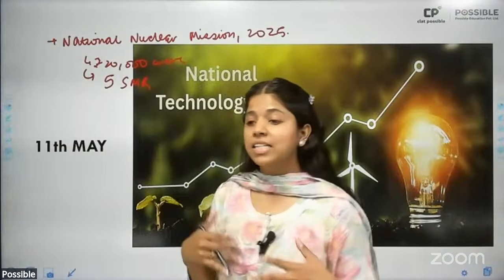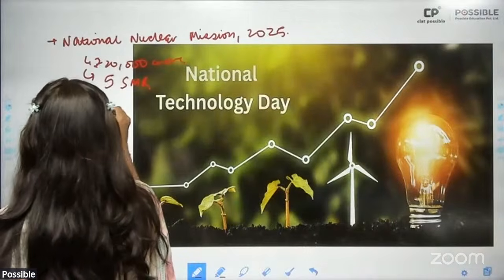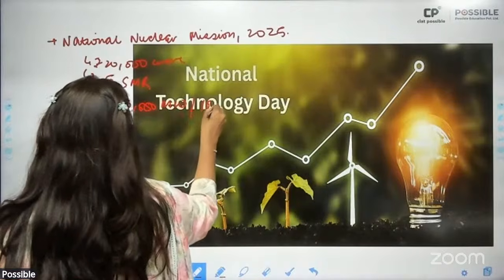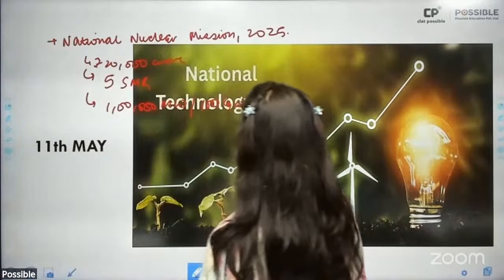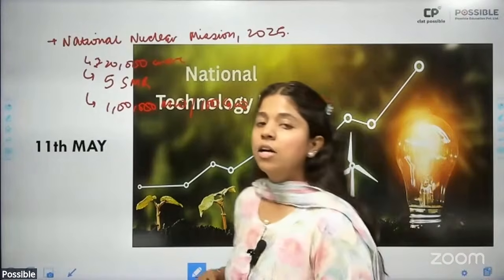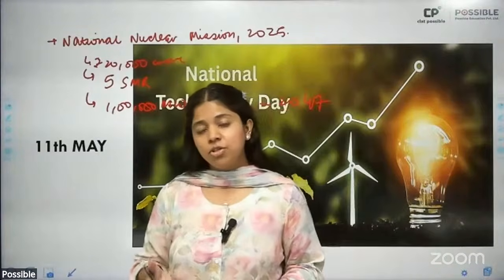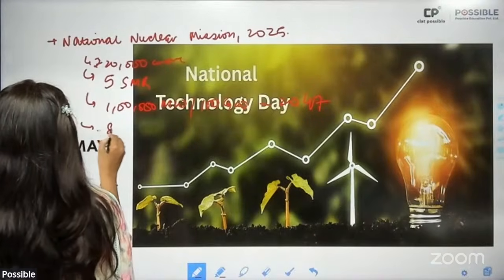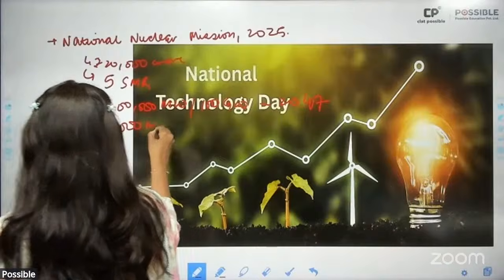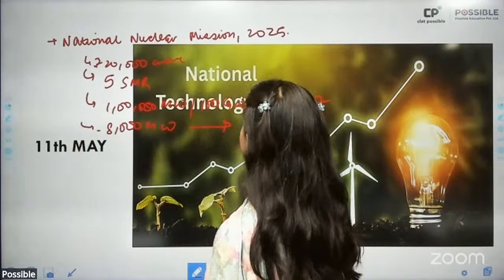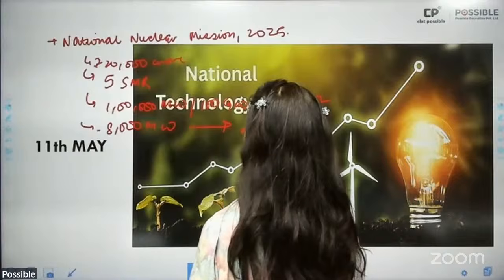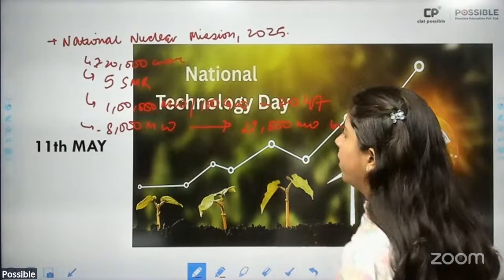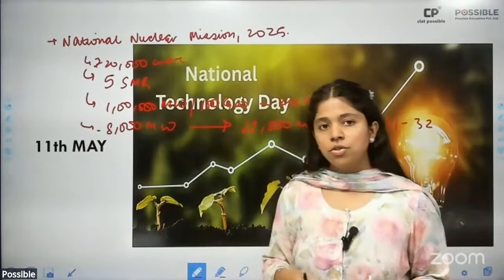Because again, India has an aim, an agenda to generate 1 lakh megawatt, or 100 gigawatt, of nuclear energy by 2047. Plus we also have an agenda to increase our present nuclear energy generation capacity. The present is approximately 8,000 megawatt. We want to increase it to roughly 22,000 megawatt by 2031-32. All right. Aligning with all of these agendas, we launched the National Nuclear Mission.